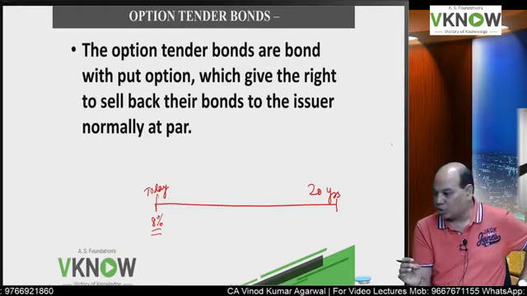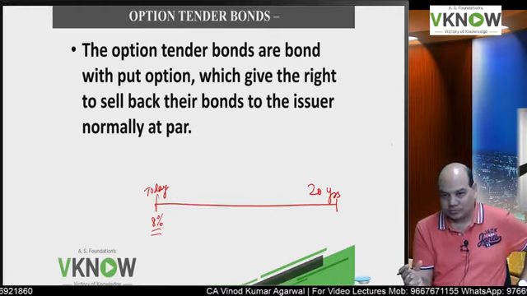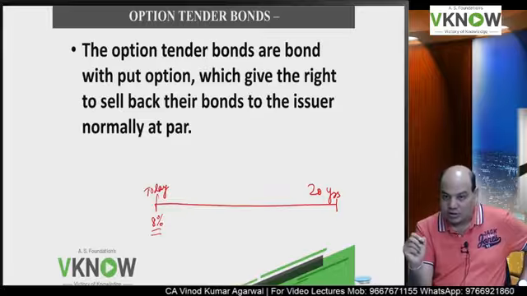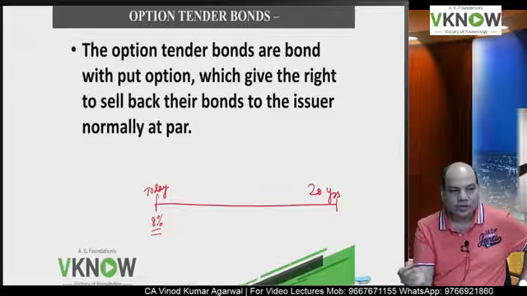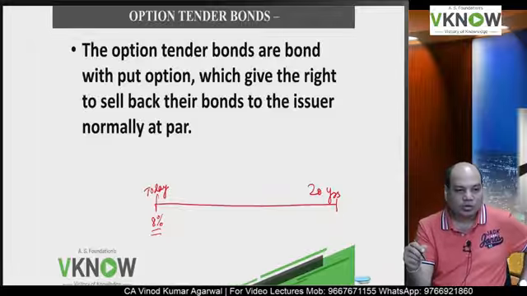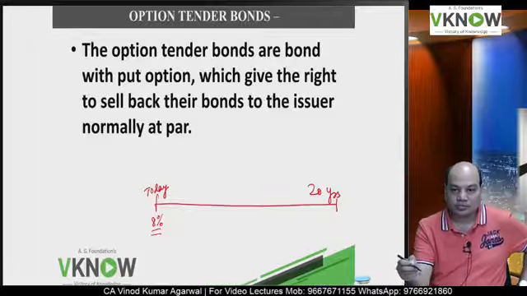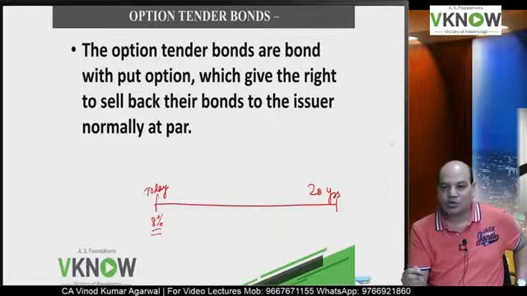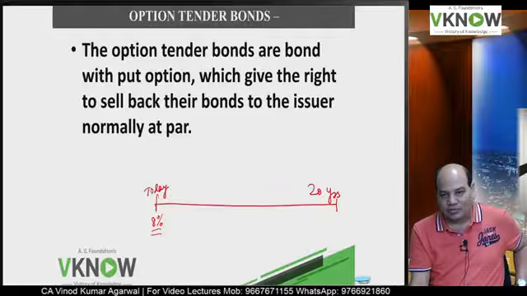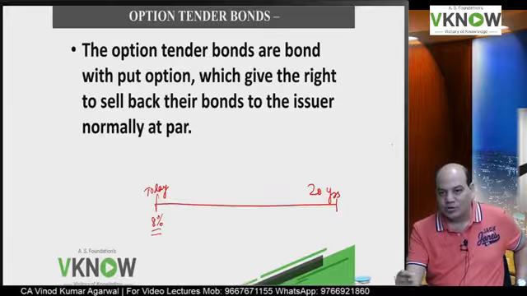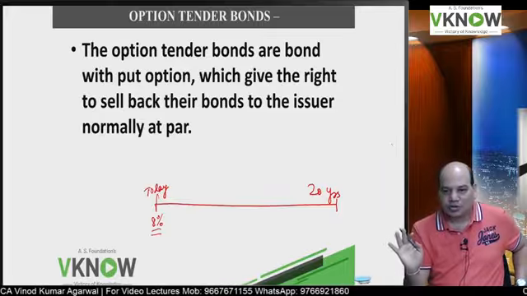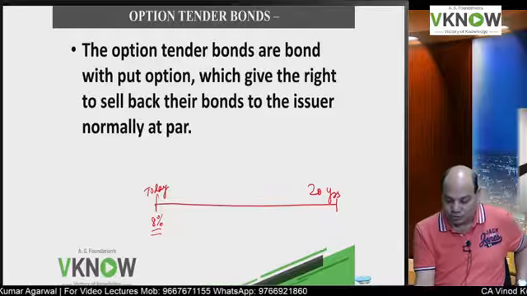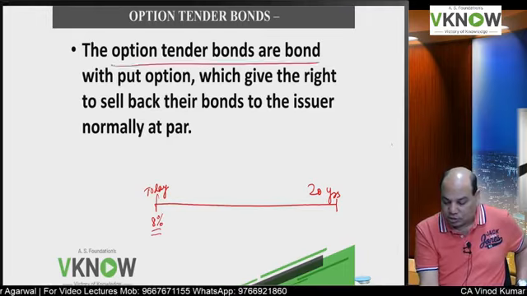So some companies, in order to attract the investor, issue option tender bonds where the investor has an option to surrender the bond before maturity to take advantage of a higher interest rate in future.